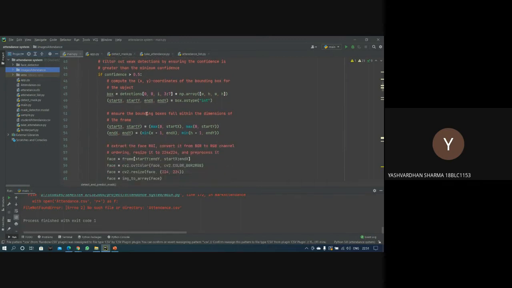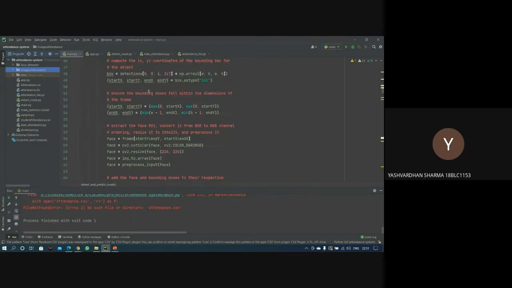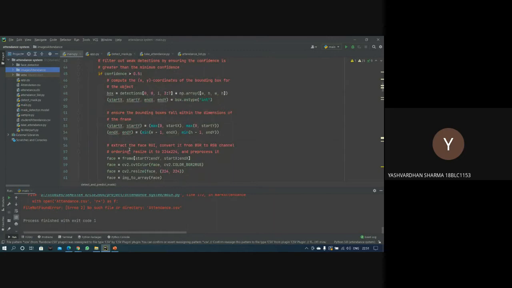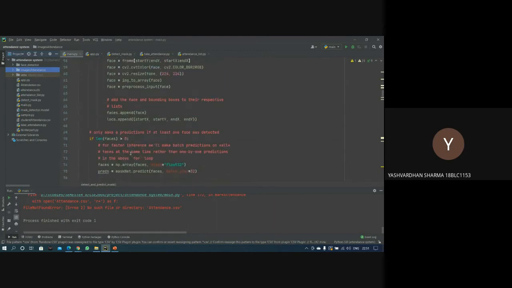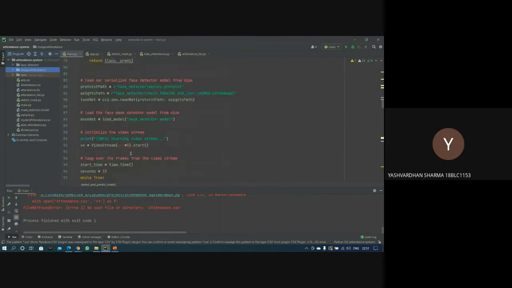Coming further, we recognize these faces using the predefined data present in our model. Face detection uses a number of libraries from Python itself, such as CV2, NumPy, and others. We use that for knowing whether the mask is present or not. If the number of faces is greater than zero, we use this to know whether the mask is there or not.